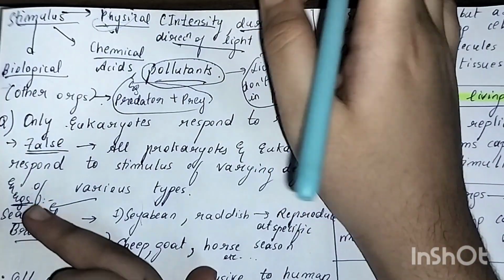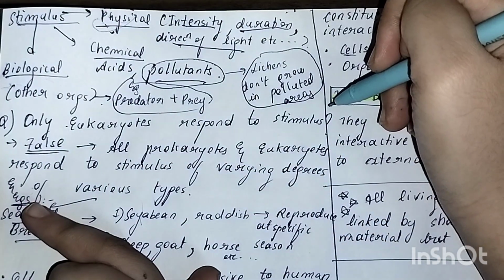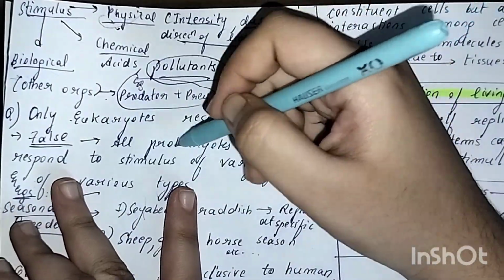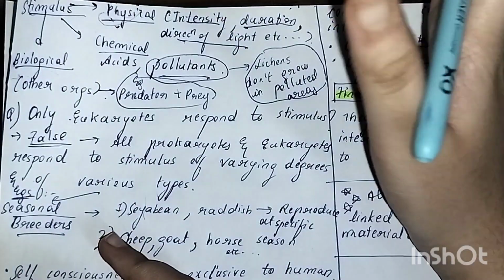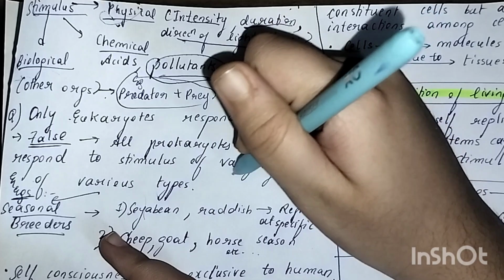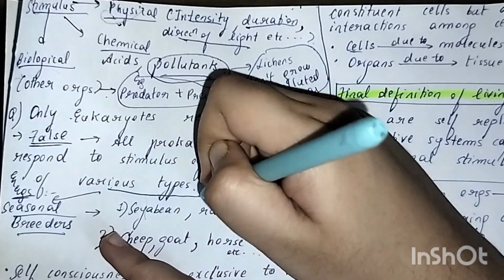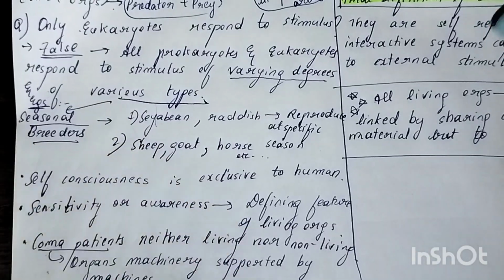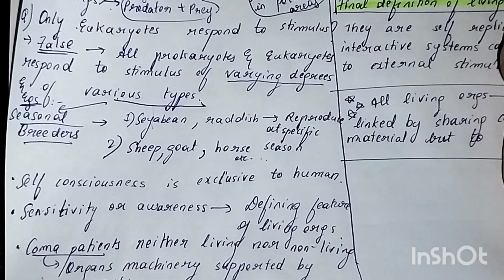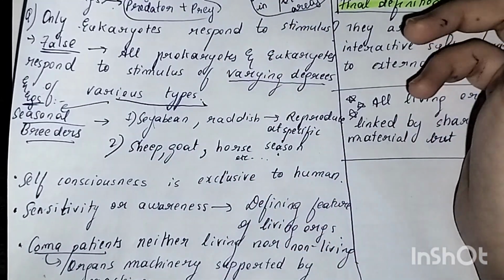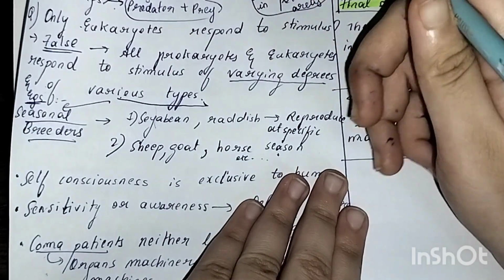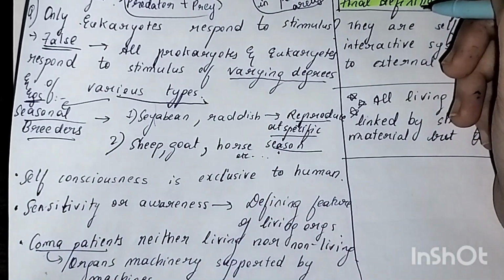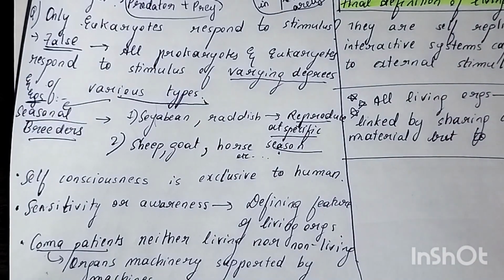Next we have here, only eukaryotes respond to stimulus. Do only the eukaryotes respond to stimulus? No. The prokaryotes and eukaryotes, both of them respond to stimulus, of varying degrees and various types. For example, the seasonal breeders that you see: soybean and radish in plants, and sheep, goat and horse in animals, they grow at a certain season only, like winter or summer. There is a specific time for them to grow. That is how they are responding to stimulus.